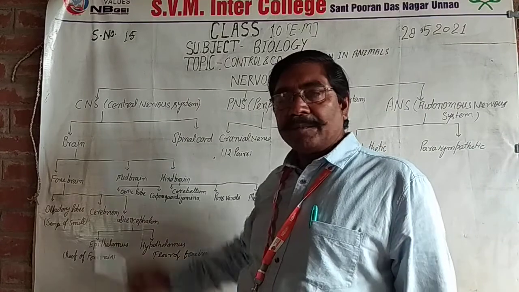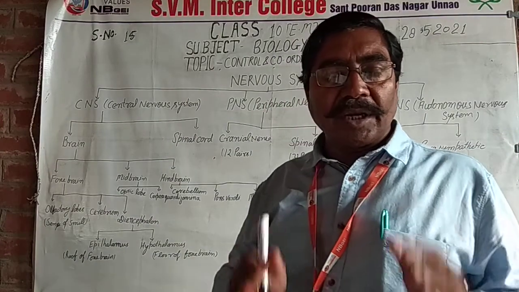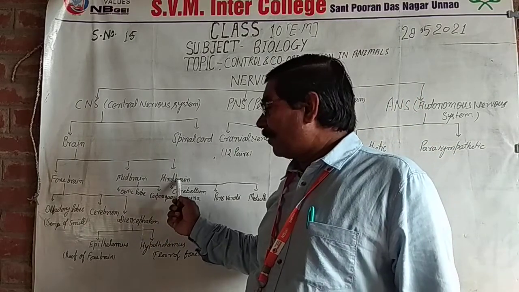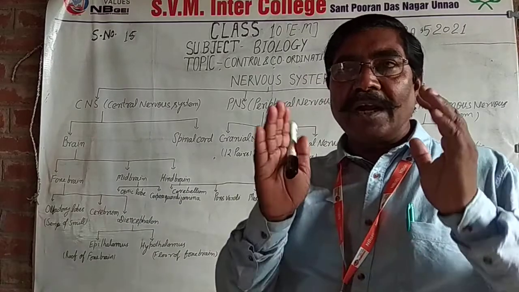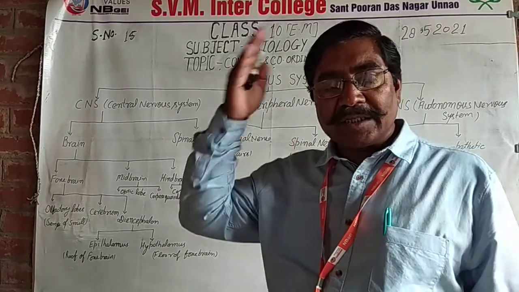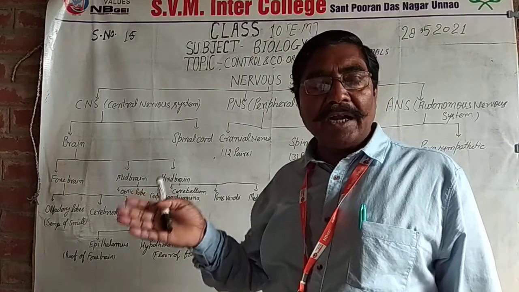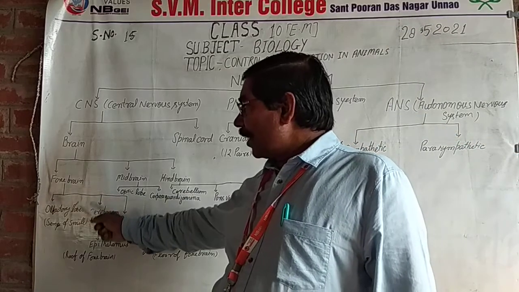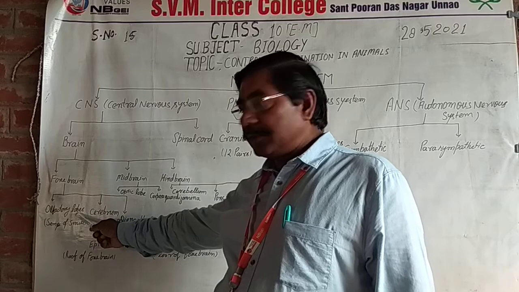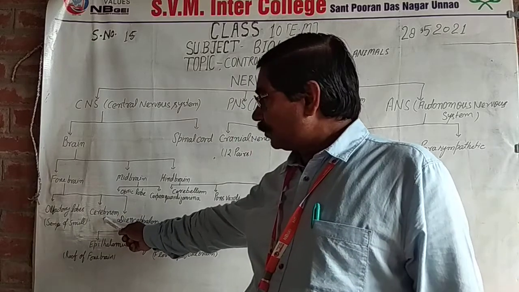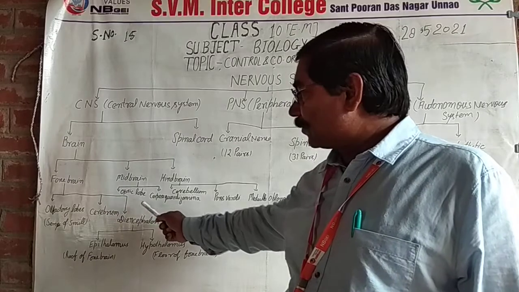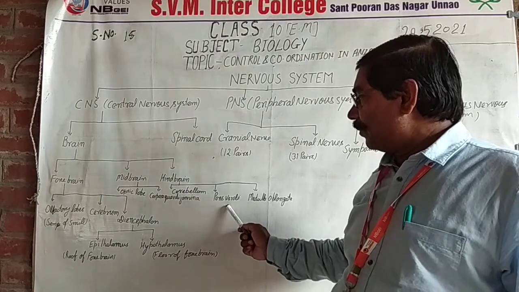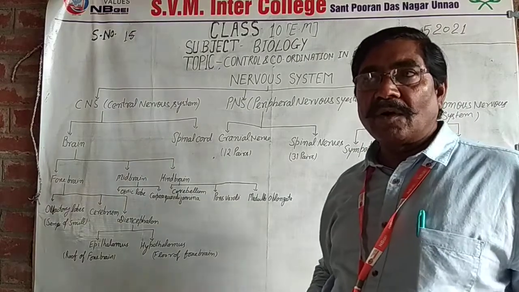First, we take the brain. Brain is divided into three main parts: forebrain, midbrain, and hindbrain. Forebrain is the front part of the brain, midbrain is the middle part of the brain, and hindbrain is the back part of the brain. Forebrain has olfactory lobes and cerebrum. Midbrain has optic lobes and corpora quadrigemina. Hindbrain has the cerebellum, pons varolii, and medulla oblongata.